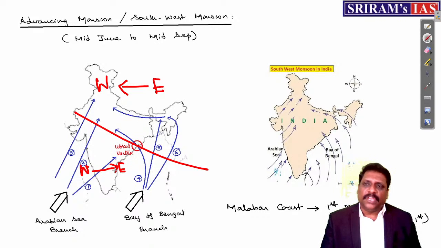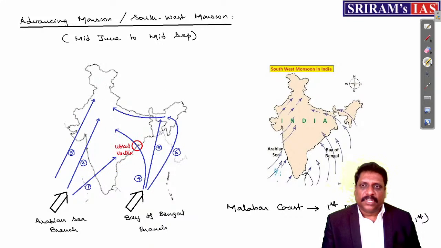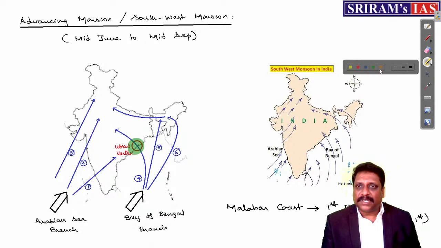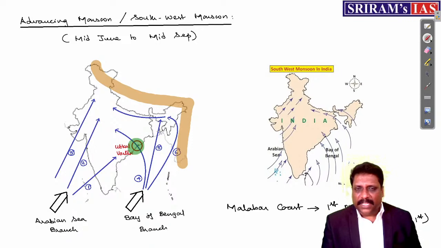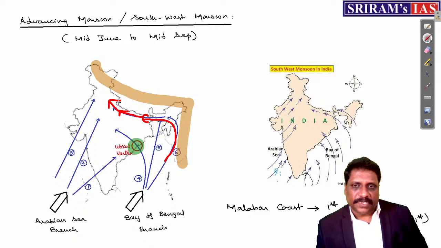Now you may wonder why this wind is changing its direction. Two reasons are there. Number one, the presence of a local vortex. And number two, the more acceptable reason, my dear friends, is the presence of the Himalayas. The Himalayan orientation itself changes. Because the Himalayan direction differs and changes, this wind also changes its direction. These are the two reasons which are cited.